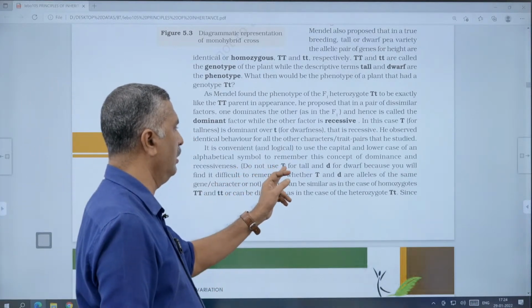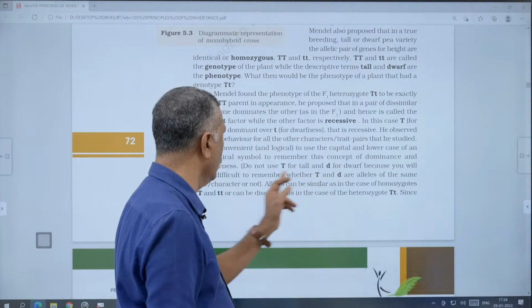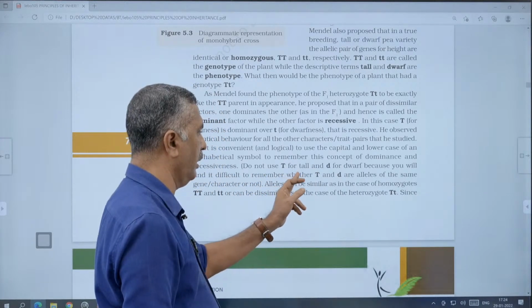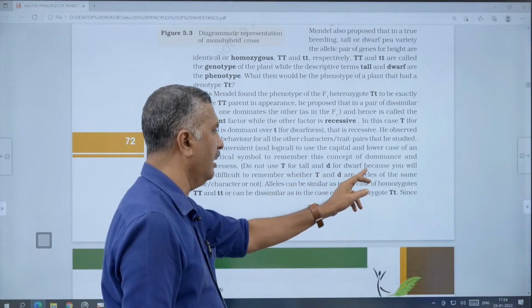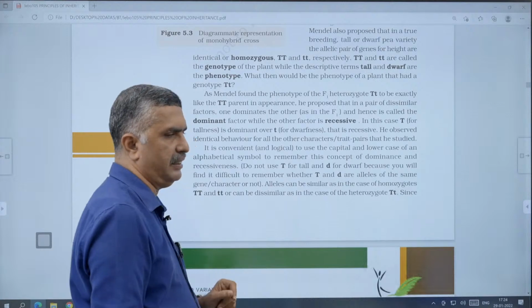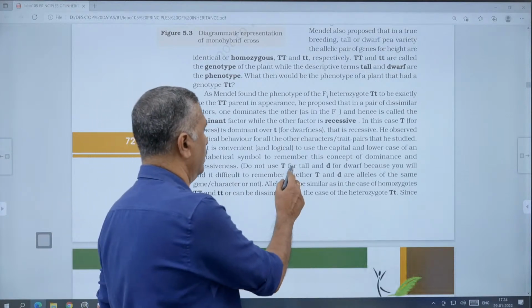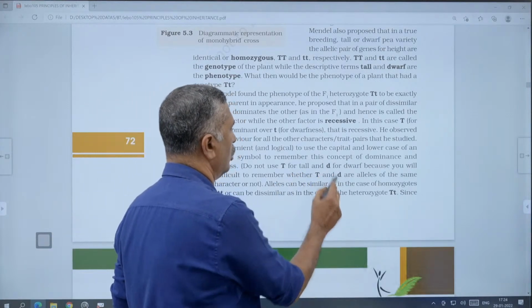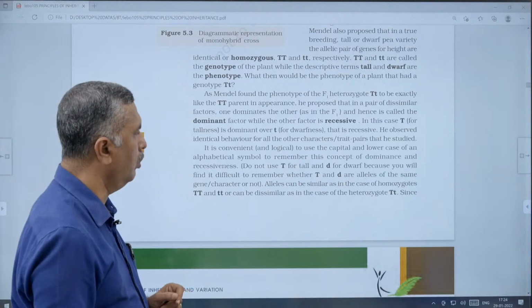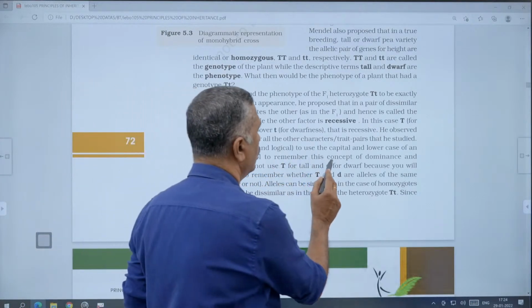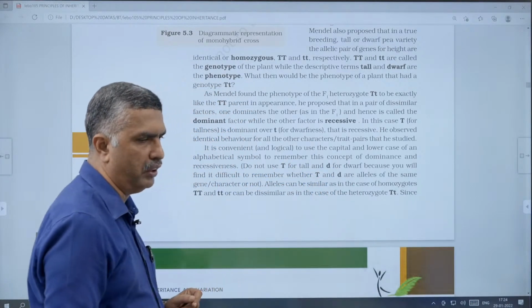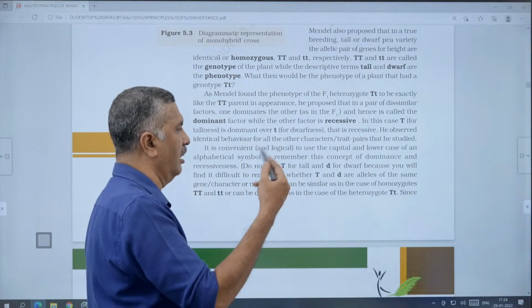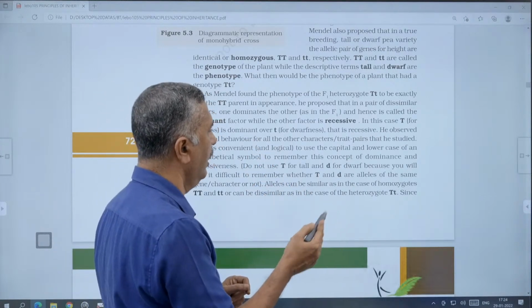Do not use capital T for tall and small d for dwarf, because you will find it difficult to remember whether capital T and small d are alleles of the same gene or character. That is a wrong practice. Use either capital T or small t. Otherwise, there will be another gene notation in the case of stem height.